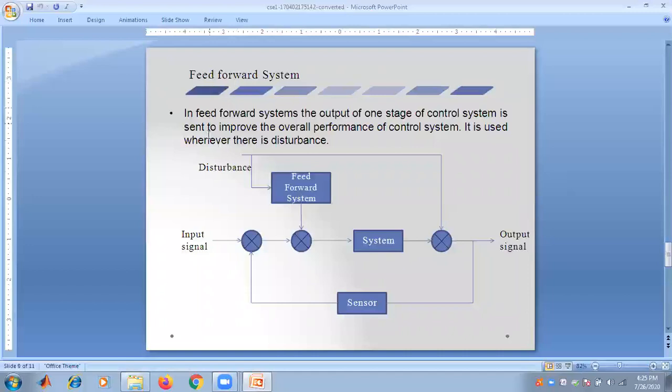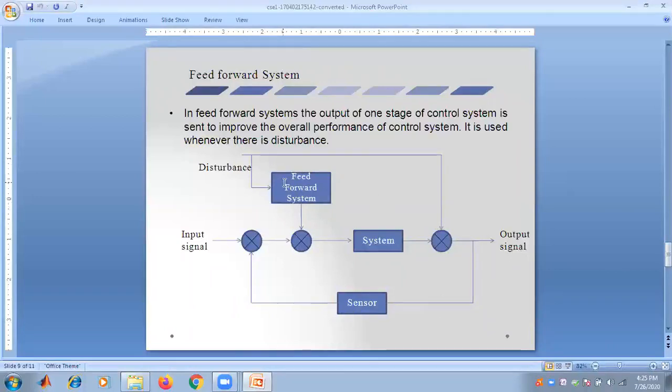So, the feed-forward system. The output of one stage of the control system is sent to improve the overall performance of the control system. It is used whenever there is a disturbance. So this is the general control system, which is known to us. And here a disturbance is given, and this is called a feed-forward system.